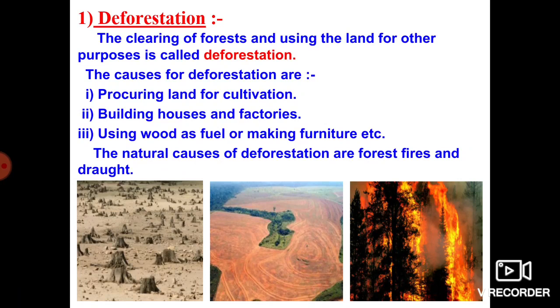Then construction of more factories, more buildings and more houses also causes deforestation. And using more wood materials to design our homes also leads to deforestation.